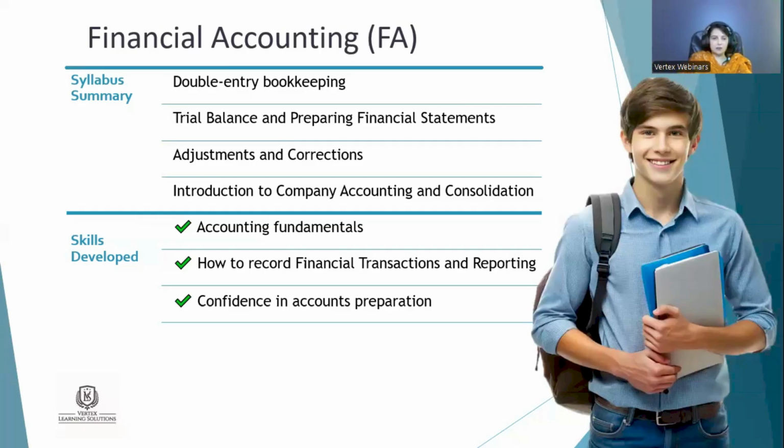Then at the end of this syllabus, I think 6 to 7 chapters are related to company accounting and 5 to 6 chapters to consolidations. Particularly FA1 is for the sole proprietorship, the single person who started a single entity, a business. Typically 16 to 17 chapters are related to that.